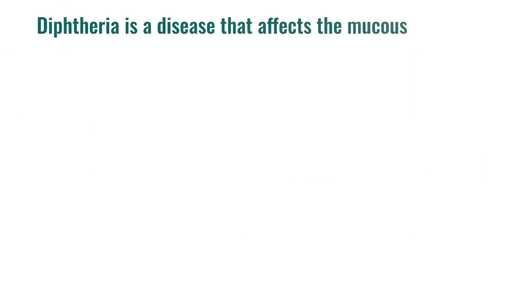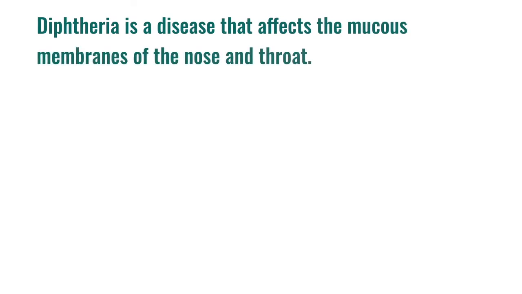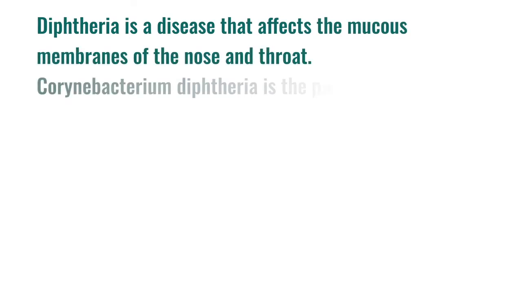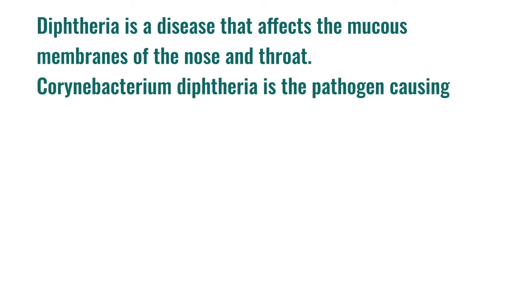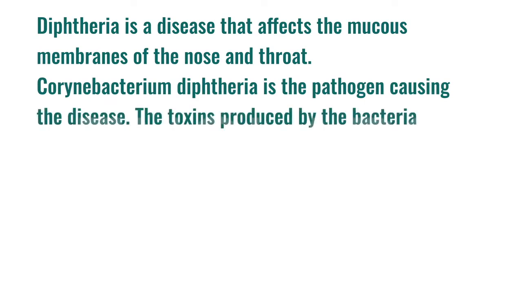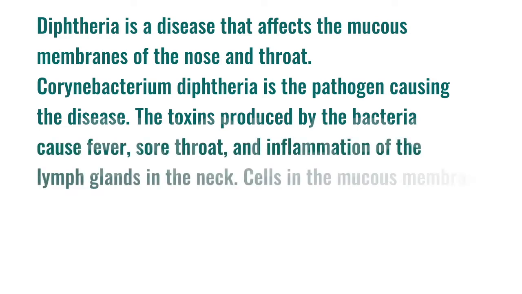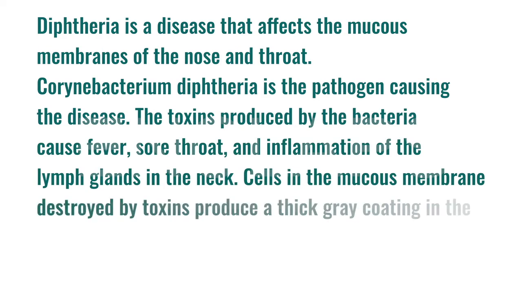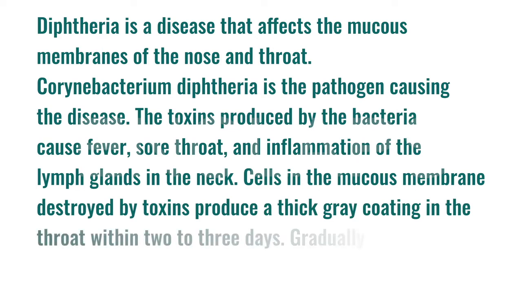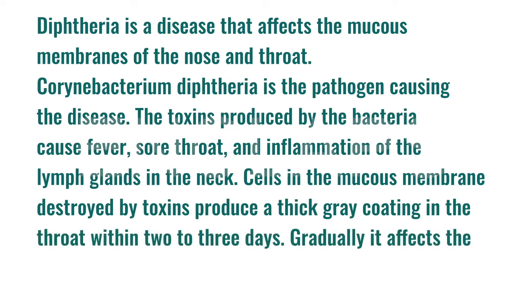Diphtheria is a disease that affects the mucous membrane of the nose and throat. Corynebacterium diphtheriae is the pathogen causing the disease. The toxins produced by the bacteria cause fever, sore throat, and inflammation of the lymph glands in the neck. Cells in the mucous membrane are destroyed by the toxins, producing a thick grey coating in the throat within 2 or 3 days. Gradually, it affects the brain, heart, and kidneys.